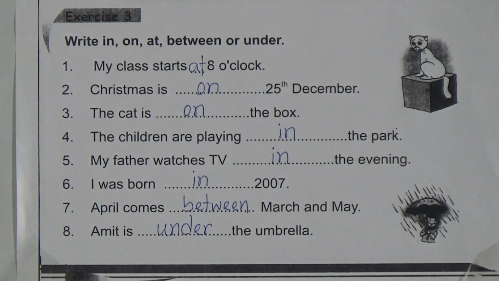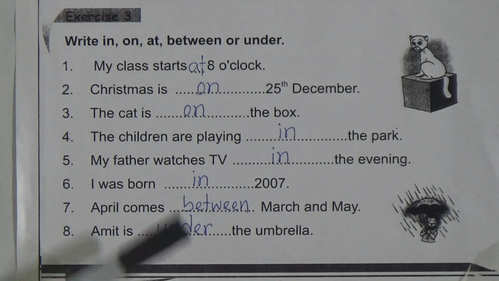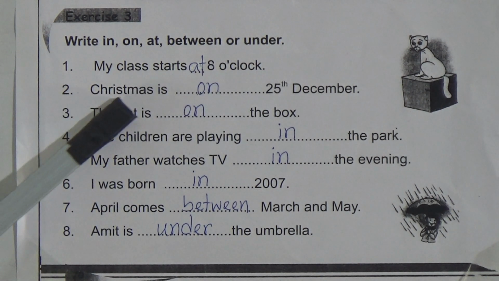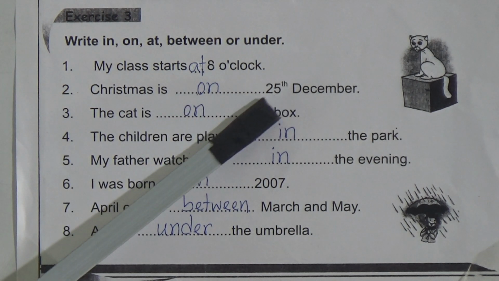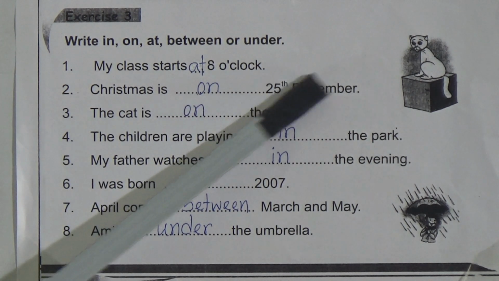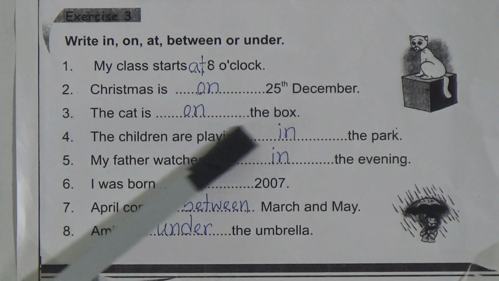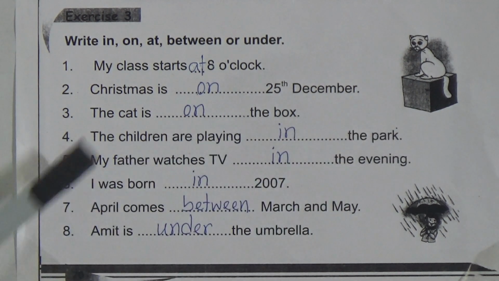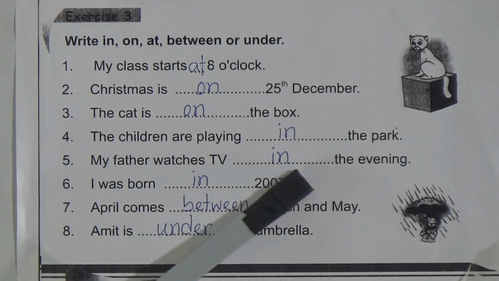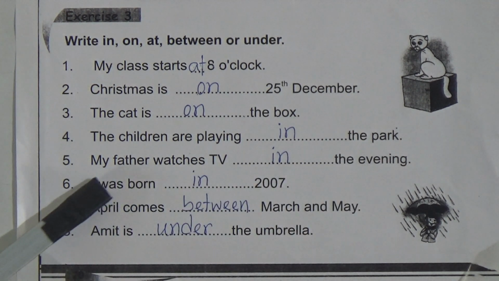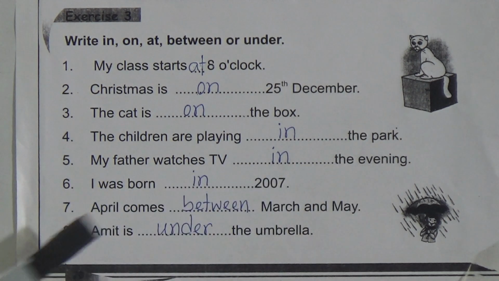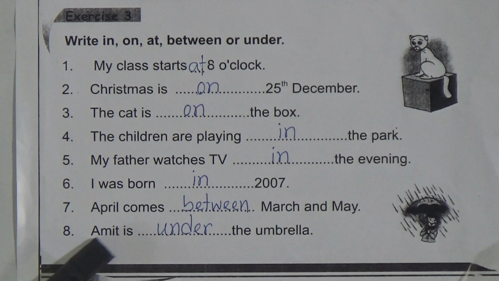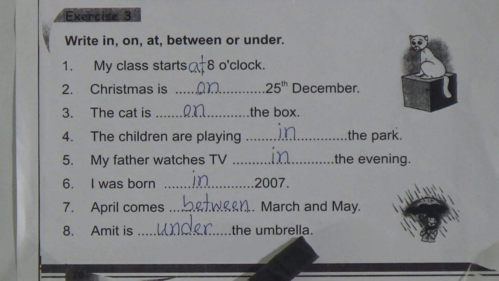So let's read the sentences again. Number 1. My class starts at 8 o'clock. Number 2. Christmas is on 25th December. Number 3. The cat is on the box. Number 4. The children are playing in the park. Number 5. My father watches TV in the evening. Number 6. I was born in 2007. Number 7. April comes between March and May. Number 8. Amit is under the umbrella.